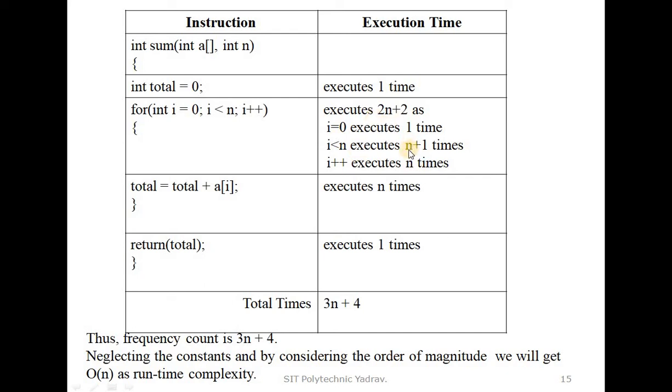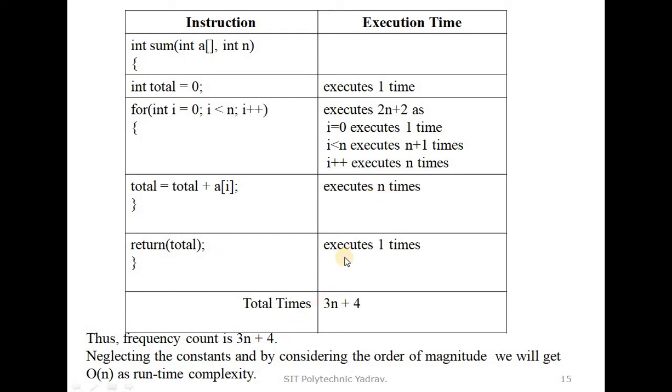So it is calculated as 2n plus 1 plus 2, and it executes n times, because it is an array of n elements. Return total is only for returning one value, the result we found, so it executes 1 time. Get it? Where it is 1 time and where it is n times: only 1 time executed is 1, while the part that depends upon the input elements is n times.